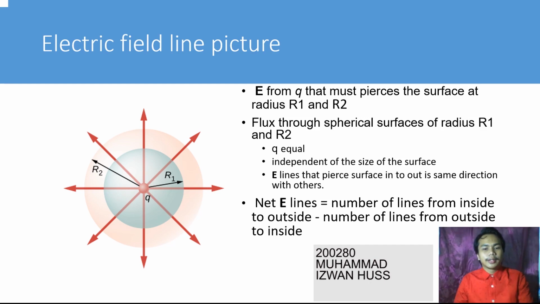So we get the net lines, which is equal to the number of lines from the inside to the outside minus the number of lines from the outside to the inside.